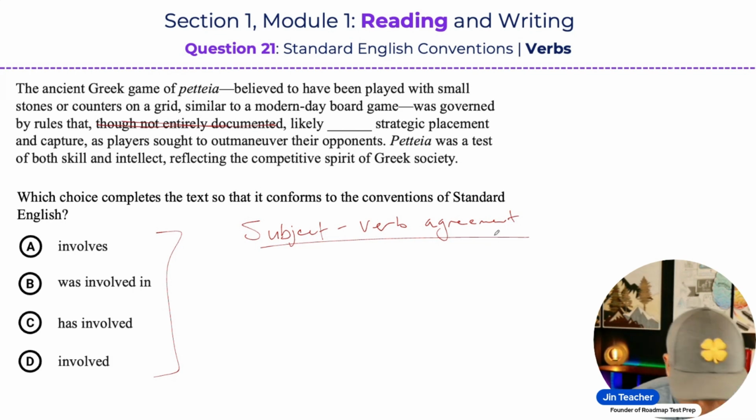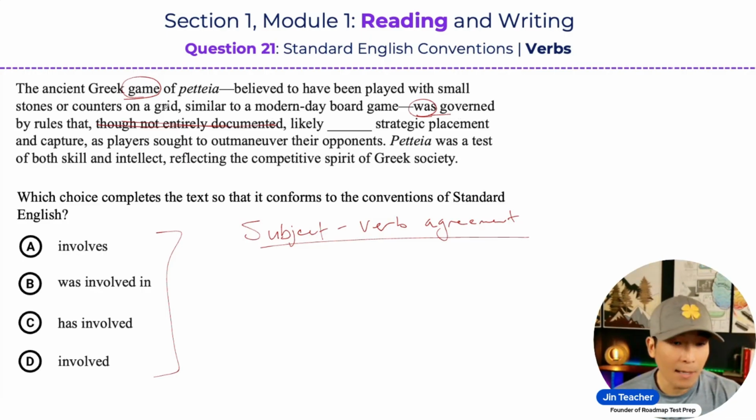For example, the main subject of the sentence is the Greek game, and the main verb is was. So you have a singular subject, game, that matches the singular verb was. The game was governed.